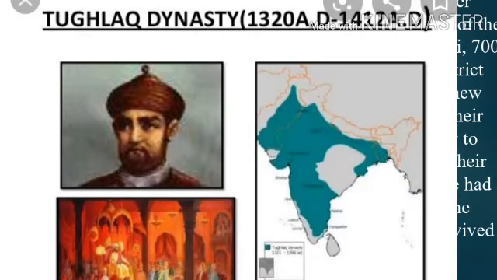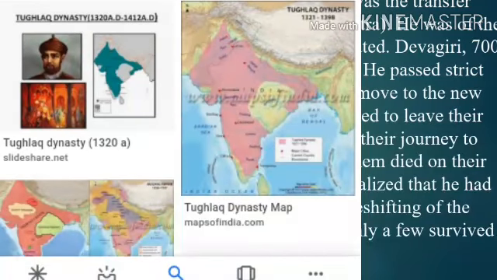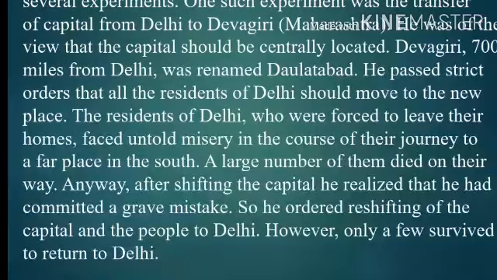When the ruler gave the strict order, they had to leave their place and go to another place very far away from their houses. So people faced untold misery in the course of their journey to a far place in the south. Misery means unhappiness or suffering. It means in Kannada, dukkha. The residents of Delhi felt very sad because they had to leave their homes, and they faced untold suffering in the course of their journey.